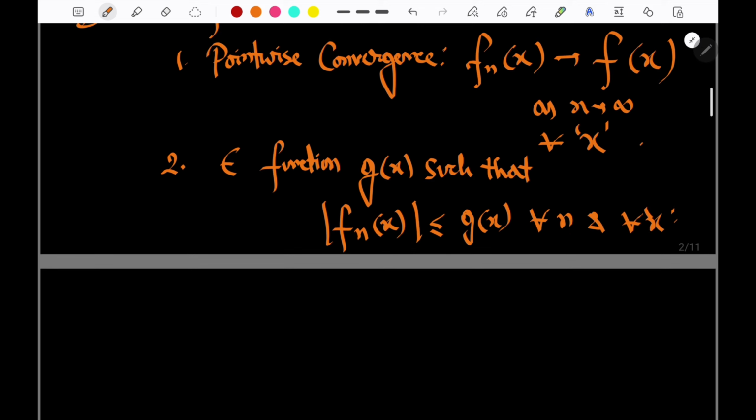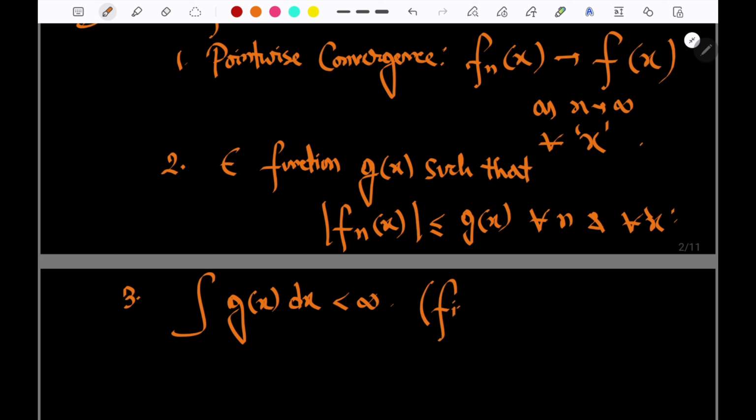Done. Now for the third part, there is another condition: the integral of g of x dx must be less than infinity. That is, we are talking of finite area. So what we got? We got the solution. When can we swap the limit and the integration? We can only swap when these 3 points hold. Every function must have pointwise convergence. There must exist a function g of x for which the modulus of all the functions, whether positive, negative, whatever, is less than or equal to g of x, and the integral of g of x dx must have finite area.